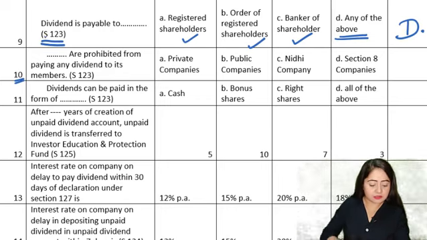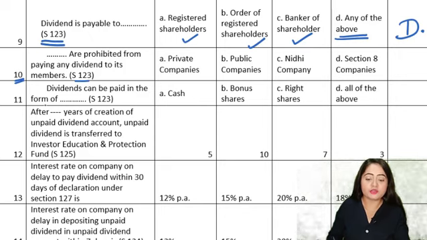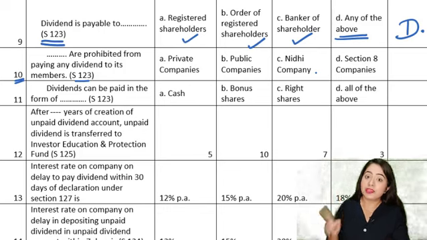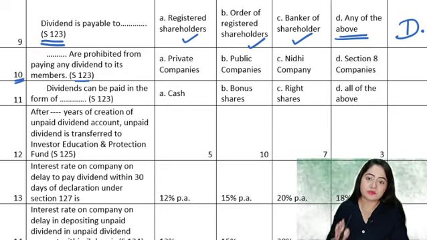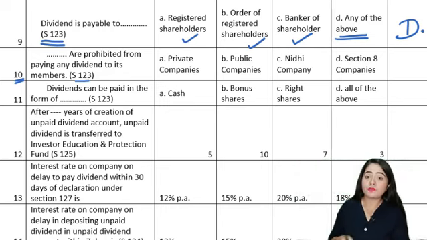Now let's talk about, okay, so next MCQ is dash are prohibited from paying any dividend to its members as per section 123. Options are private company, public company, nidhi company, section 8 companies. So if you know section 123, it very clearly prohibits that section 8 companies will never distribute any dividend. Similarly, in section number 8 also, in the incorporation chapter, which is chapter 2 of the Companies Act, it is very clearly stated that section 8 companies can never distribute dividend. They will have to put all of their profits back into the business, back into their objectives.